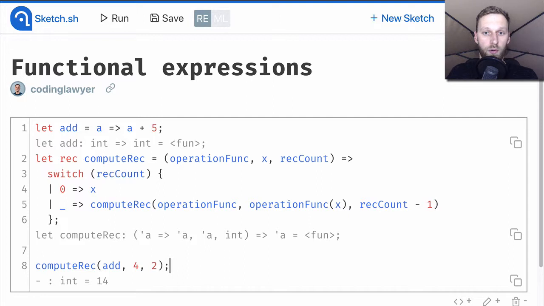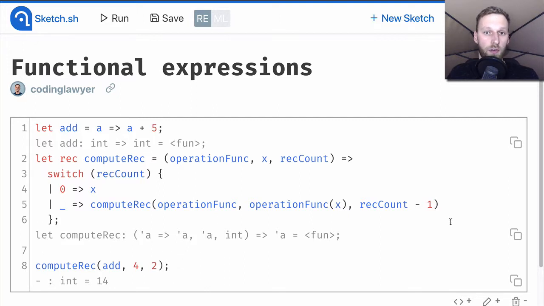We defined the recursive compute rec function, which is a more complex version of our previous function. It has a new parameter called recCount, which determines how many times the passed function will be called.